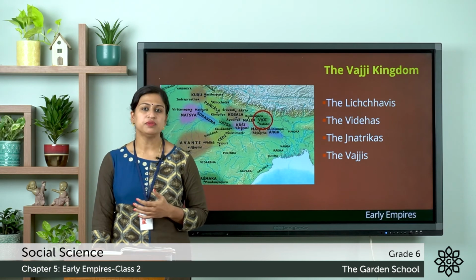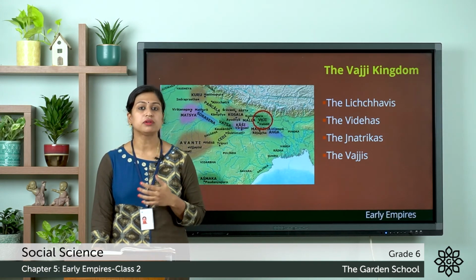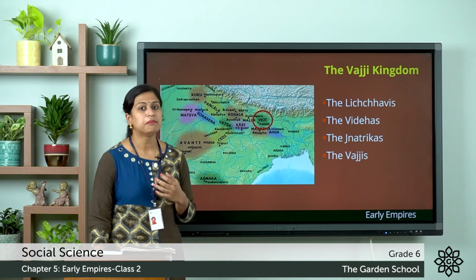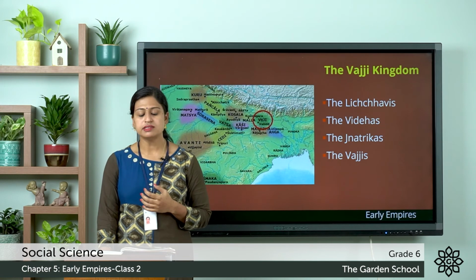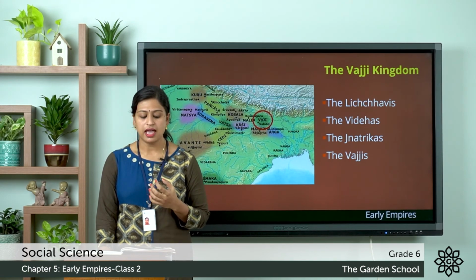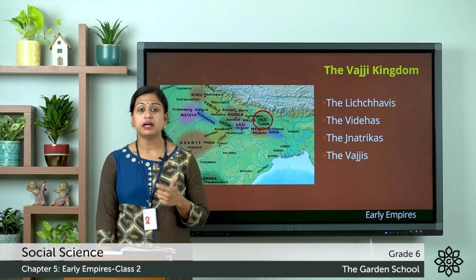Here the Lichchhavis were followers of Gautam Buddha, and they were also closely related to the Magadhans, and for administrative purposes there was a smaller body called the Council of Ministers, and it had members called Raja, Uparaja, Senapati and Bhandarika.